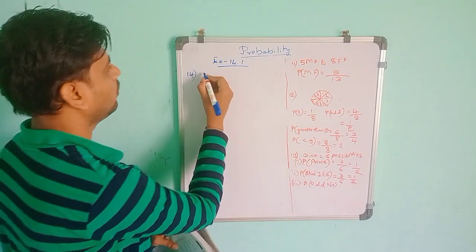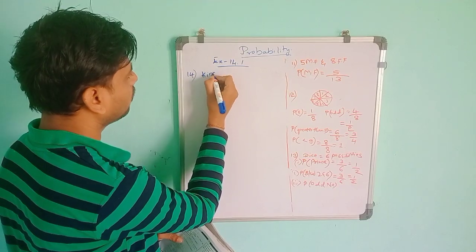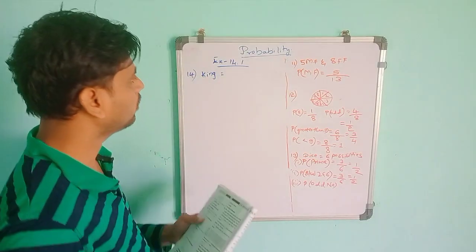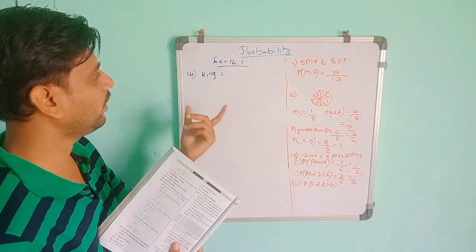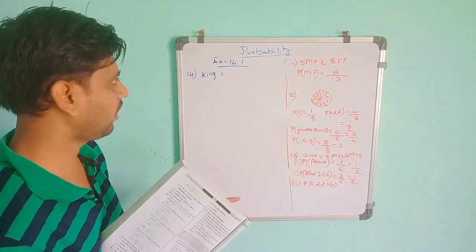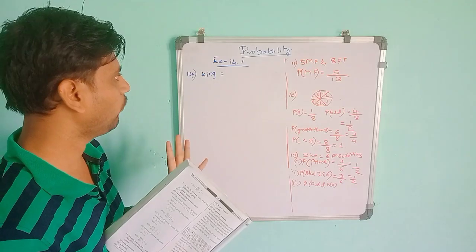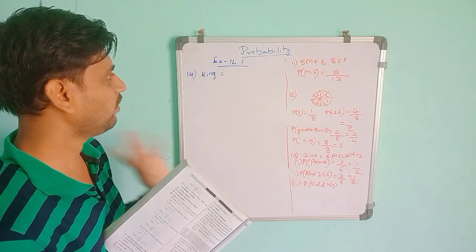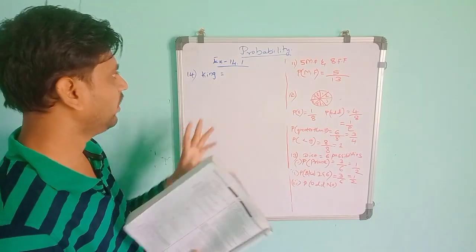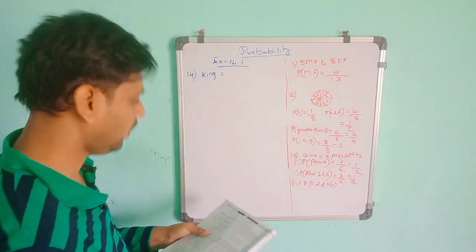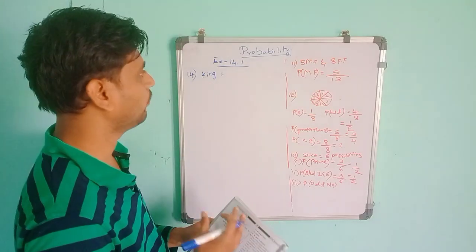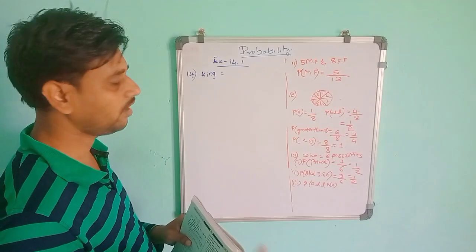So first you should know how many kings there are. Each suit has 13 cards: the 2 to 10 digit cards, and K, Q, J and A, that are 4 cards. So 13 cards per suit, 4 suits, total 52. In that, kings will be 4, but they ask for a king of red color. It will have 2 red color and 2 black color.